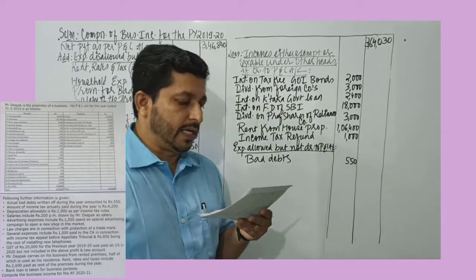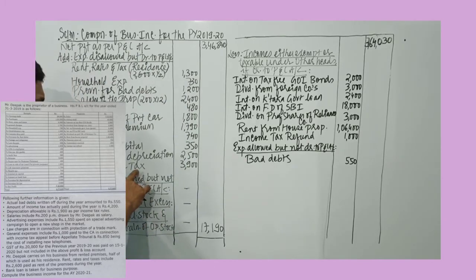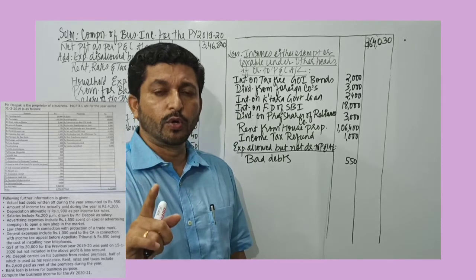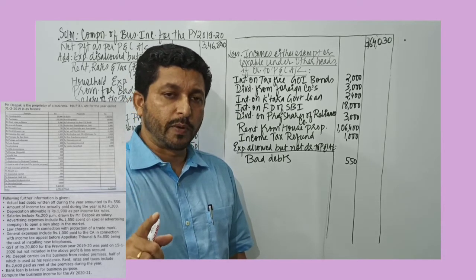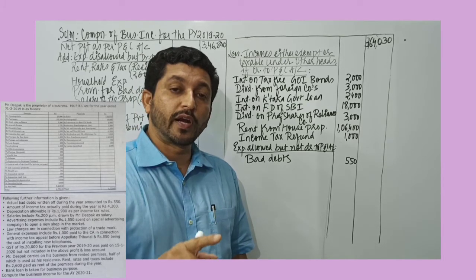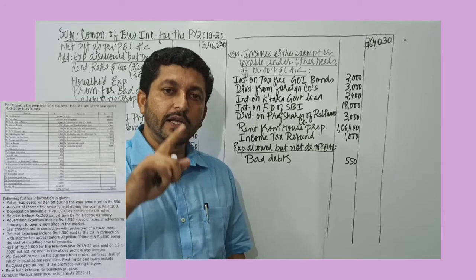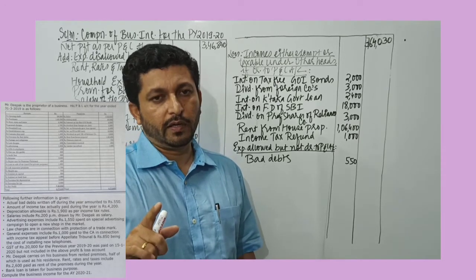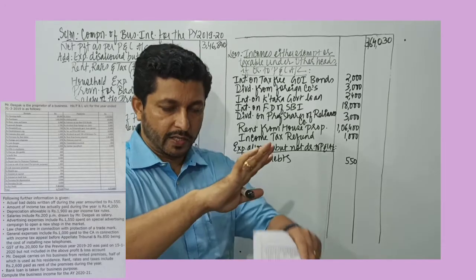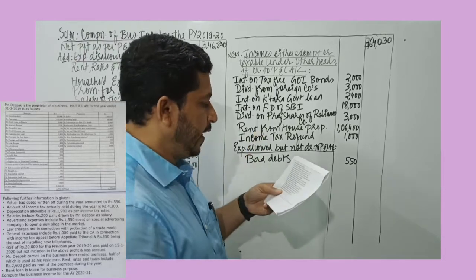Then amount of income tax actually paid during the year is 4,200. See, provision for tax we have added back. Now income tax actually paid is 4,200. Point to note, since we are talking about sole proprietorship business, whatever profit is earned, that belongs to the proprietor. So income tax payable is the personal expense of the proprietor. So if you are given in the problem income tax paid, payable, provision for tax, all are disallowed. So income tax paid will not be deductible.